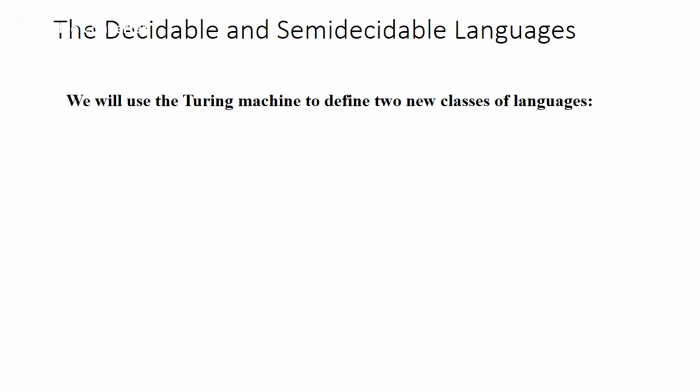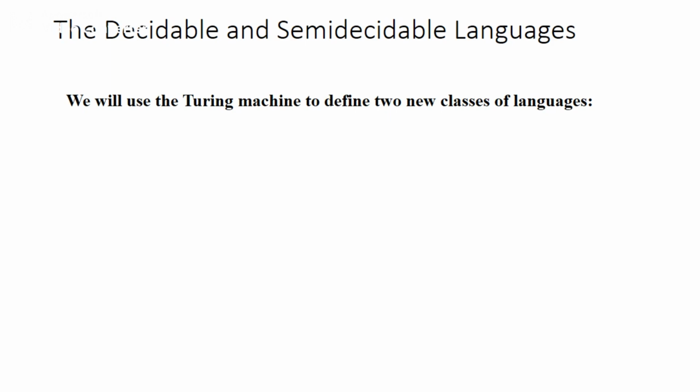Now we'll see the decidable and semi-decidable languages. And remember, the regular languages and context-free languages are subsets of decidable and semi-decidable languages. Decidable and semi-decidable languages are represented by a Turing machine. That is why even its subsets will also be represented by a Turing machine.